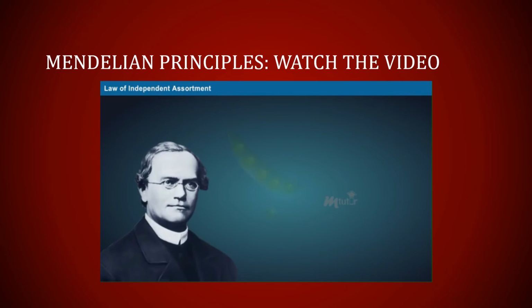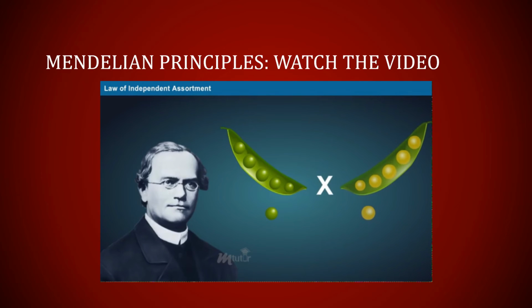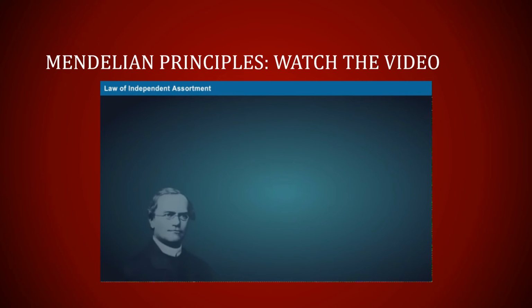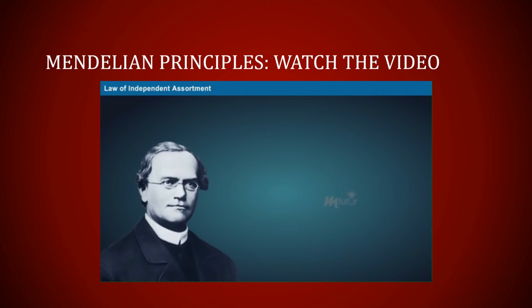Law of independent assortment. The characteristic of independent assortment was observed by Mendel using two traits of the pea plant. Mendel crossbred pea plants producing round and yellow seeds with the plants producing wrinkled and green seeds.